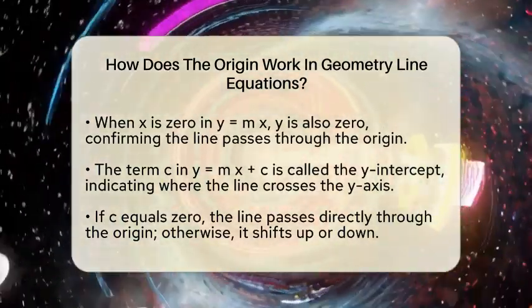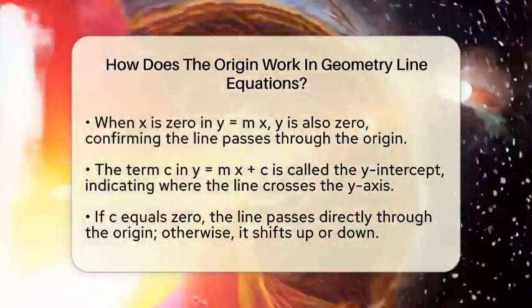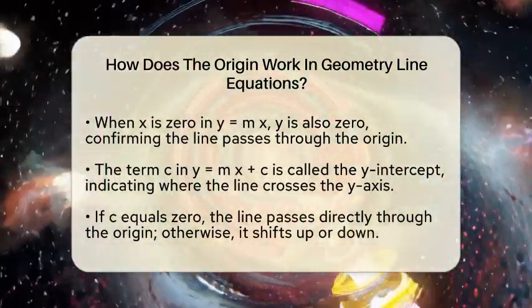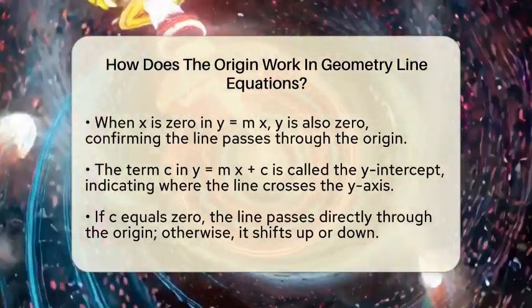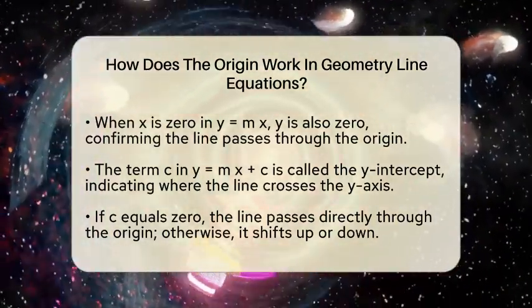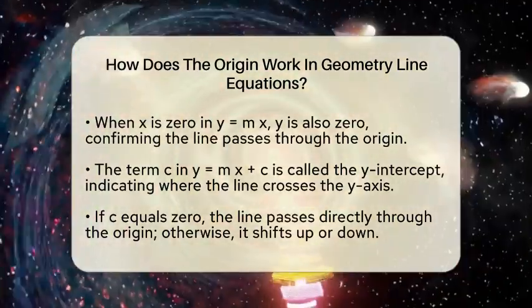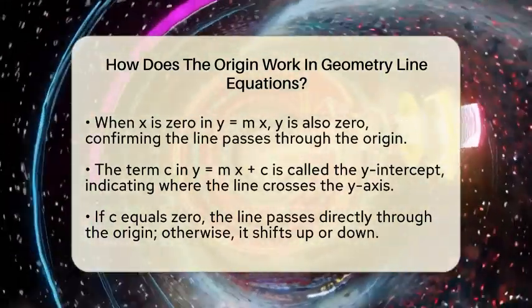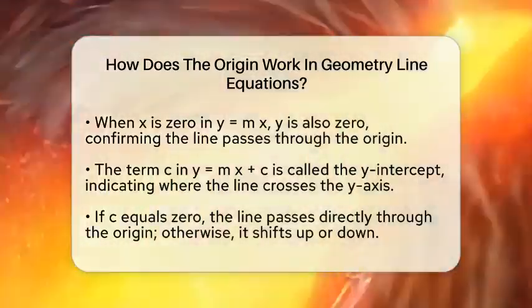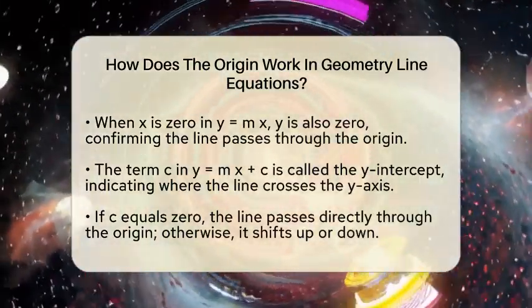Now, if you see an equation like y equals m times x plus c, the c is called the y-intercept. This is where the line crosses the y-axis. If c is 0, the line goes right through the origin. But if c is any other number, the line shifts up or down and no longer passes through the origin.